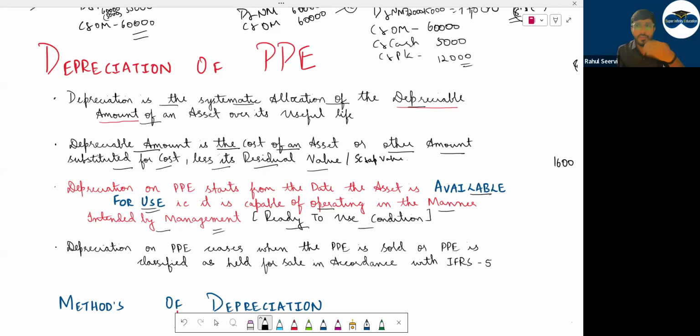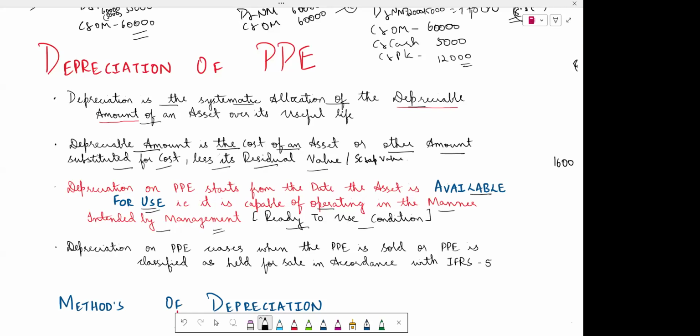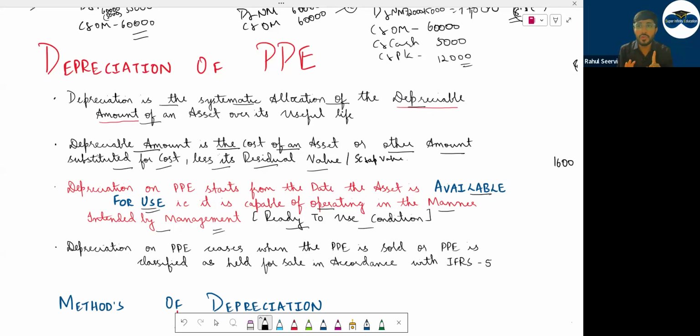Asset is ready. But if I say 1st Jan 2024, today the machine is ready for production, but management is saying that we will use this machine after 2 months for production. Can you stop depreciation for these 2 months? No. Here they mention what? Available for use. It is available. It is the headache of management. They are not using it. It's not the headache of PPE. They are saying that even if you are not using it, we will depreciate.